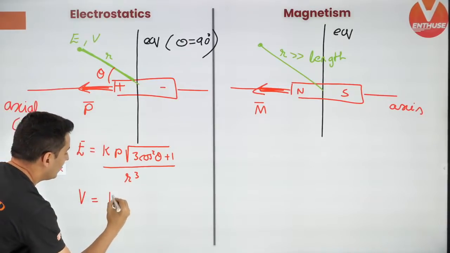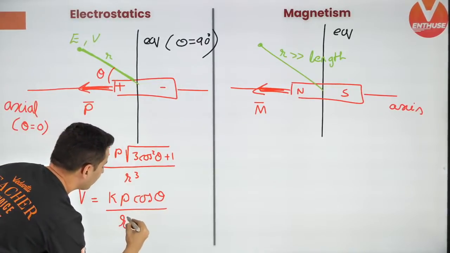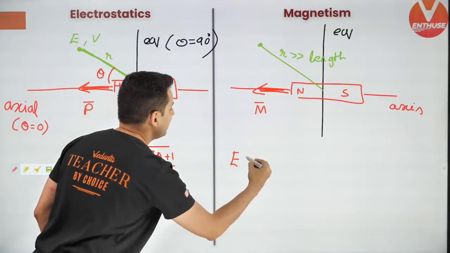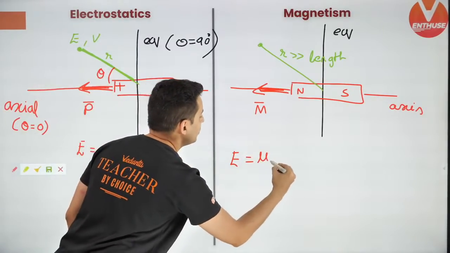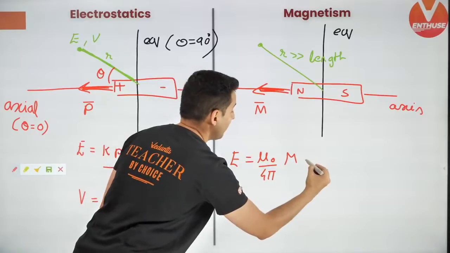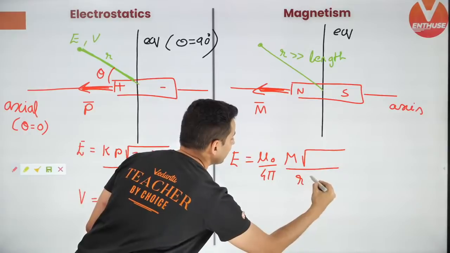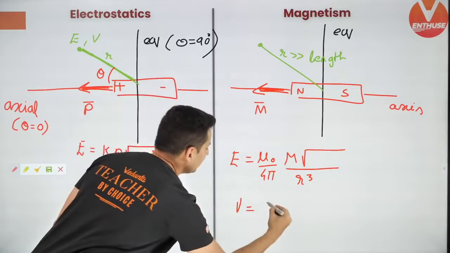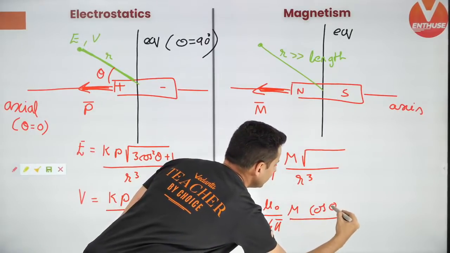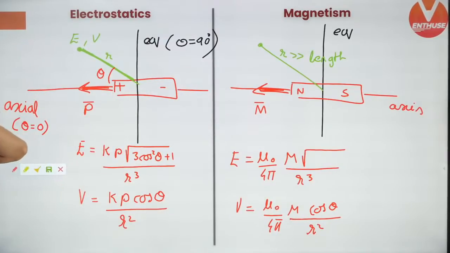Potential formula is Kp cos theta divided by r square. Now, same thing works in magnetism, guys. There is no difference. Instead of K, you will have mu naught by 4 pi. Instead of P, you will have magnetic dipole moment, and the same thing divided by r cube. And same thing for magnetic potential as well: mu naught by 4 pi m cos theta divided by r square. So the formulas are same. That's why we are doing it together.